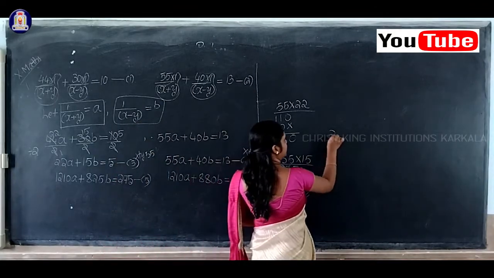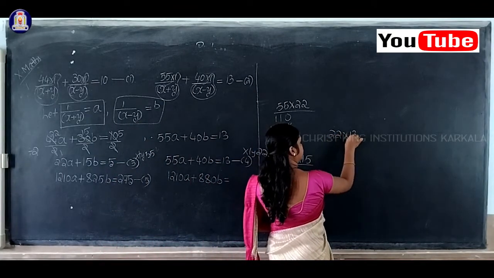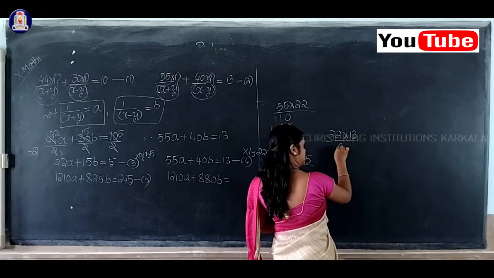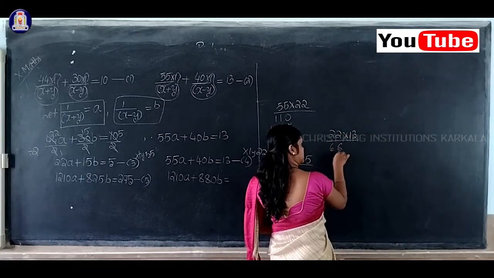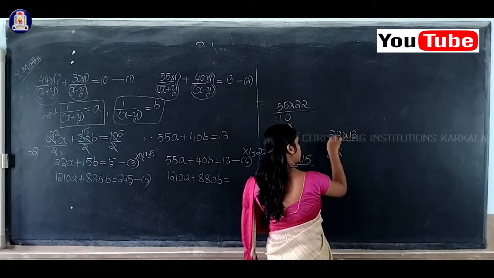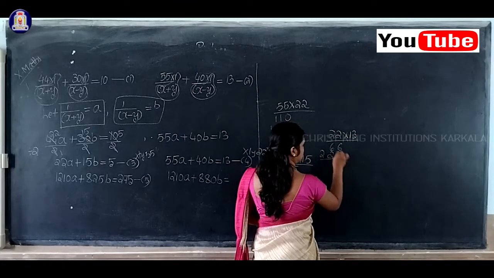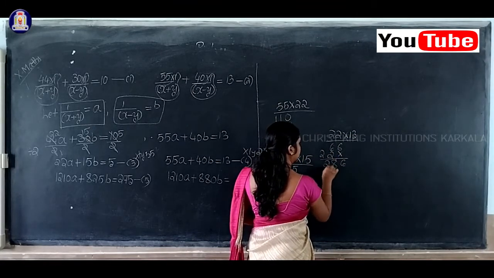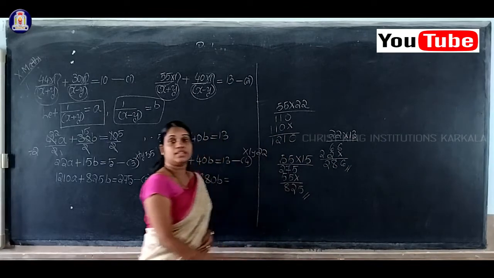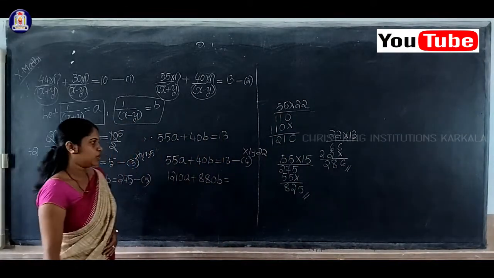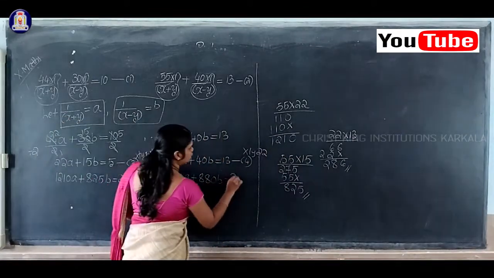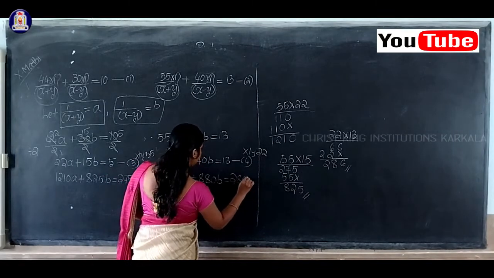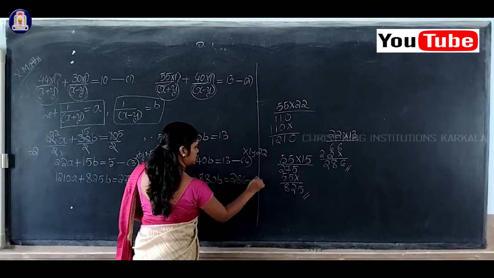So 22 into 13 equal to how much? 3 2s are 6, 3 2s are 6, 1 2s are 2, 1 2s are 2. So 6 plus 2 8. So therefore you will get 286. So this is equation number 6.